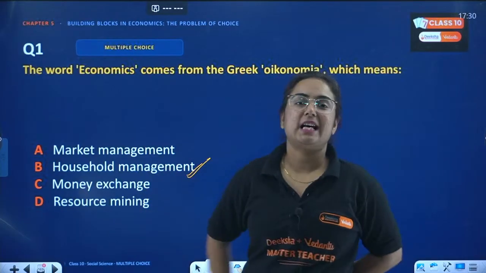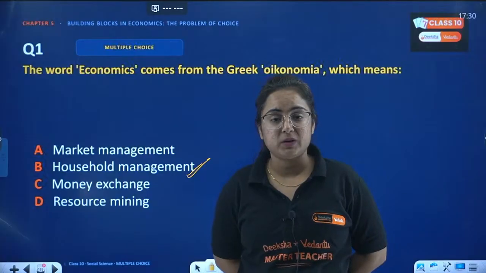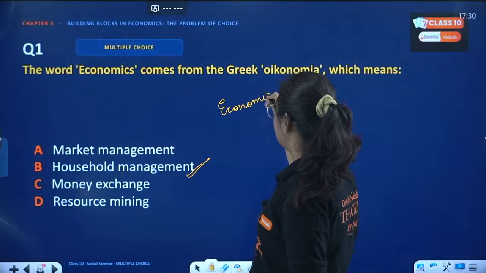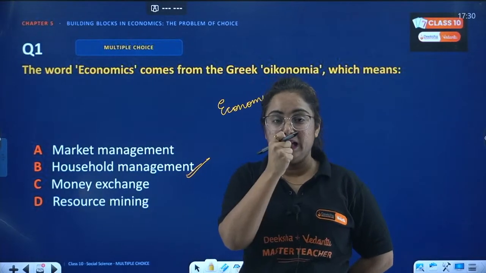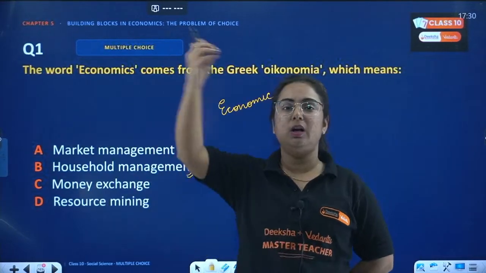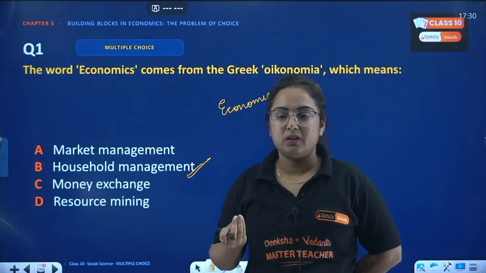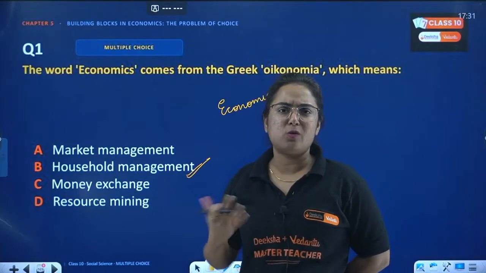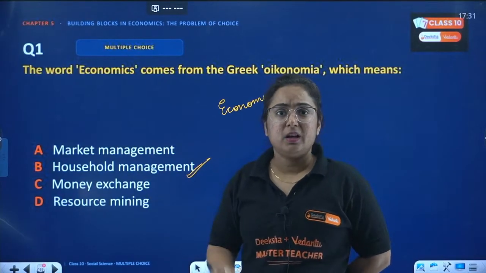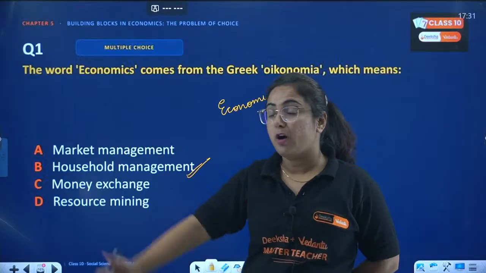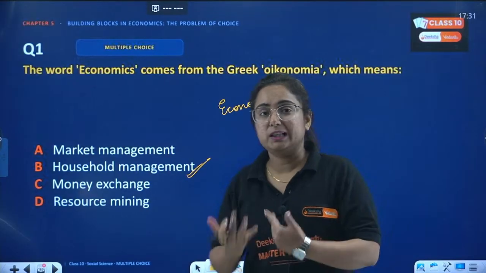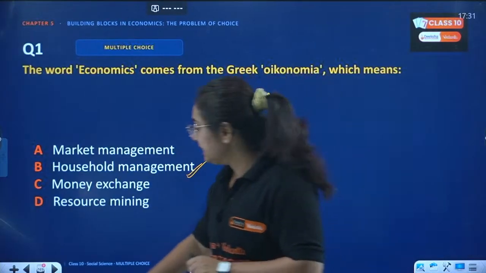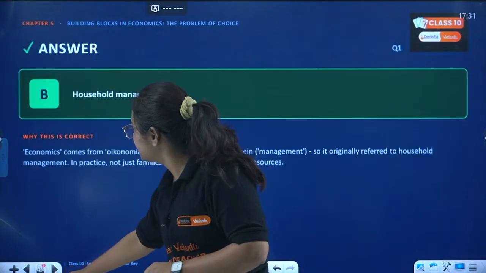And yes, the correct answer is household management. Economic is a larger term, and we are not talking about just household management, but here we are considering the world as a single place. Whatever happens in a house, we buy something, we work for buying something. Similarly, in the world, the economy is going on, and hence this word is here. Right? Okay, economics is done.